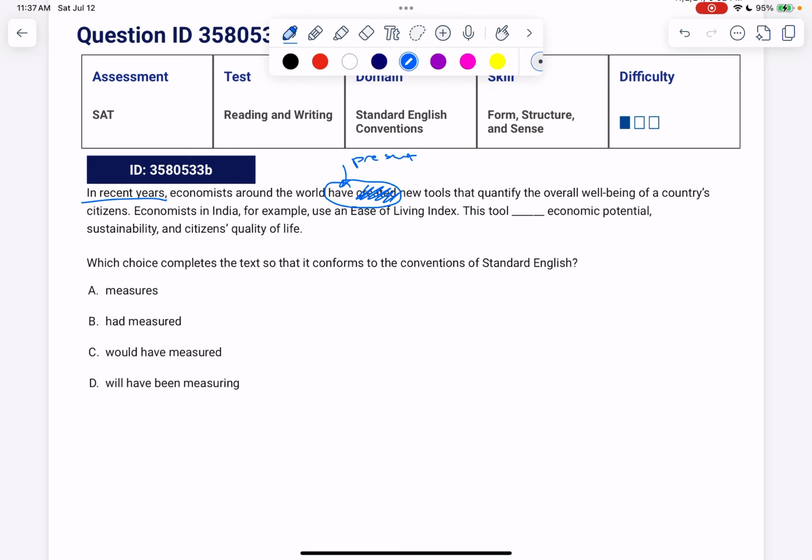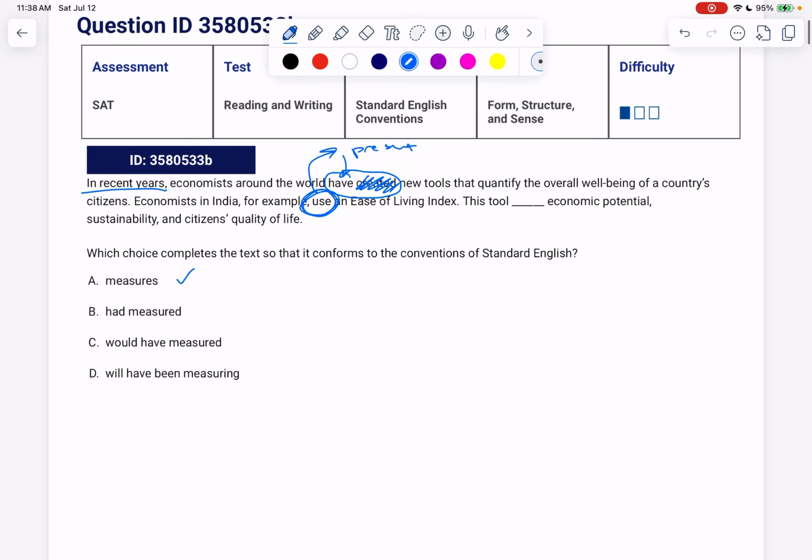That quantified the overall well-being of a country's citizens. Economists in India use, which is also present tense, so we want to match that present tense and say A is in present tense, B is past, C is past, D is future. So we're going to pick A for this one.